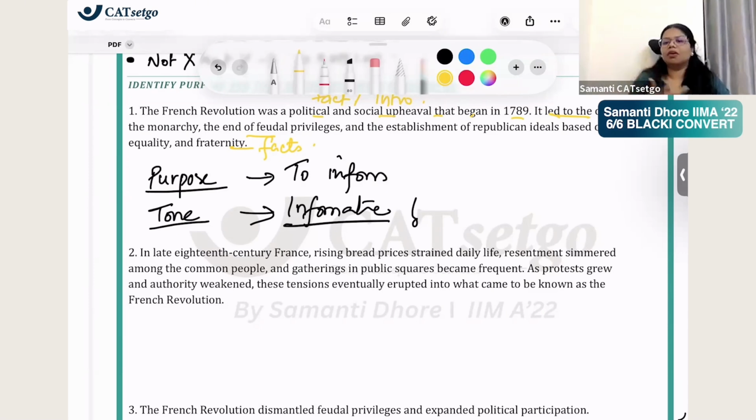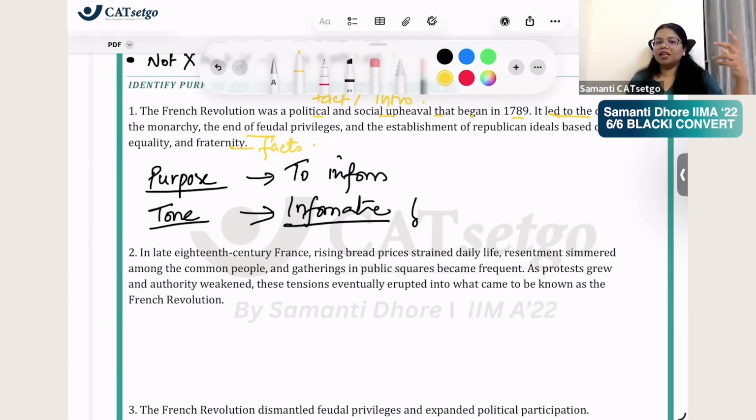Resentment simmered among common people. Common people started getting angry. Gatherings in public squares became frequent. People started gathering together, and then protests started. So as protests grew, authority weakened. These tensions eventually erupted into what we know as the French Revolution. Right? So can you see the difference in tone? Same thing they are telling, that what is the French Revolution? The purpose is same, to inform you about the French Revolution.